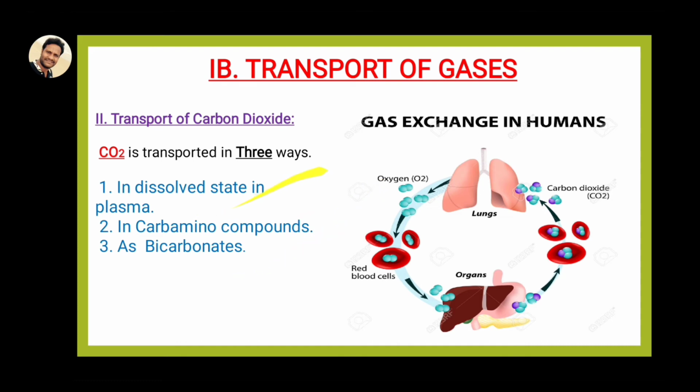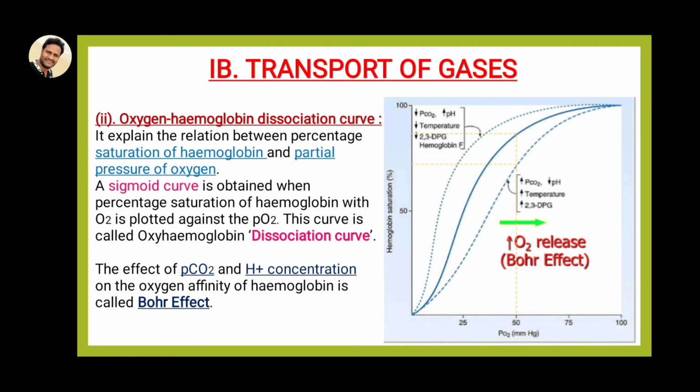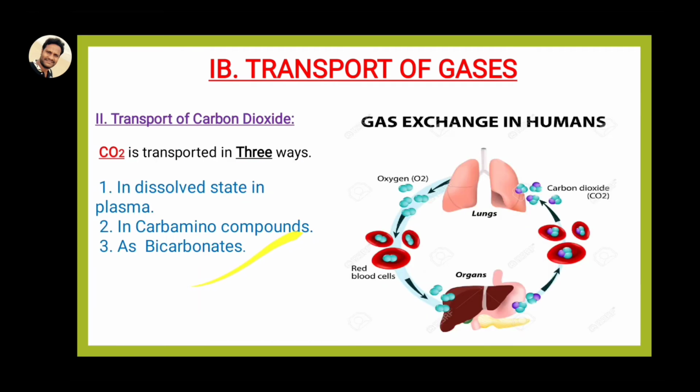In plasma, approximately 3% of the carbon dioxide is transported. Carbamino compounds transport approximately 20 to 25% of the carbon dioxide. The final one is bicarbonate, through which the maximum percentage, about 70%, of the carbon dioxide is transported.